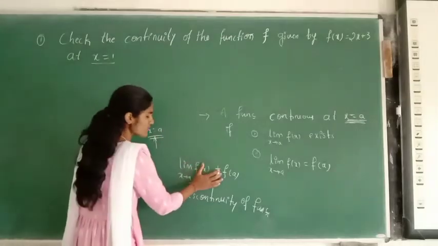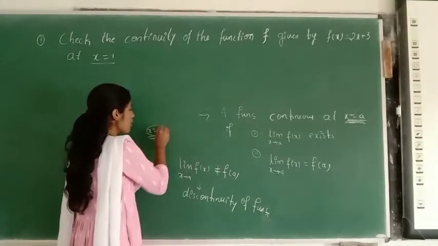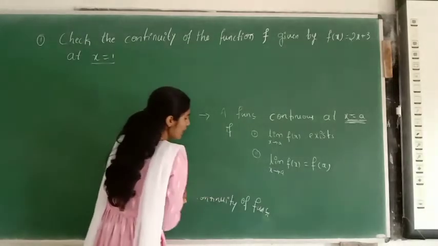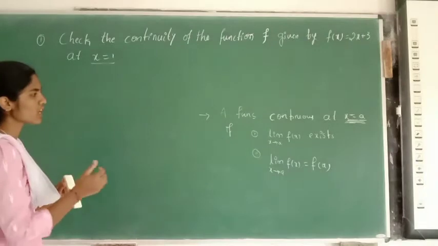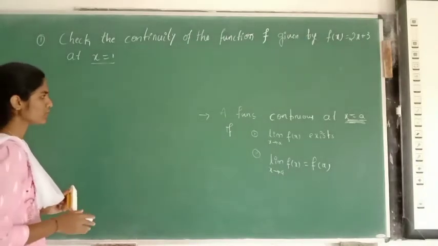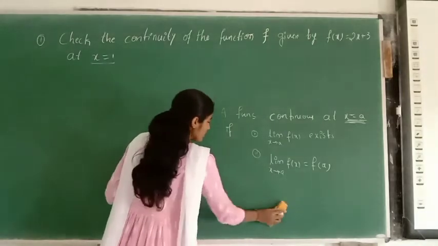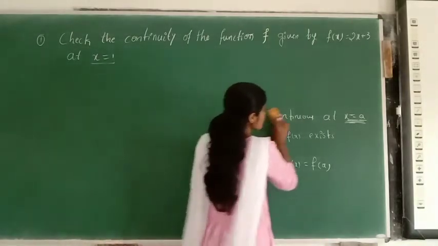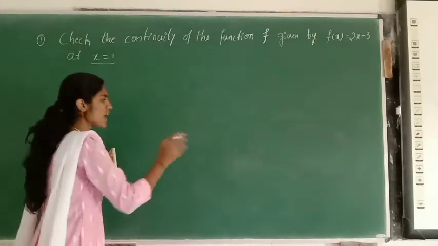Suppose this happens, and these two are not equal, then this point is known as the point of discontinuity. We learned about the continuity and the discontinuity of the function. To understand these you need to know about limits. That's why everything is related to each other. So we learned about these things, and this is the calculus method.